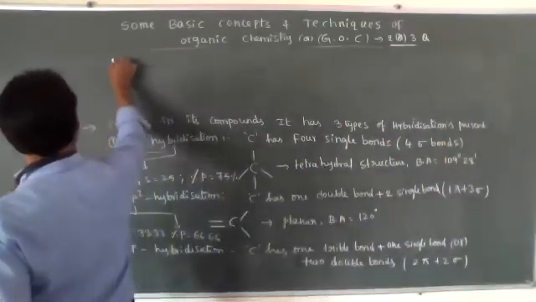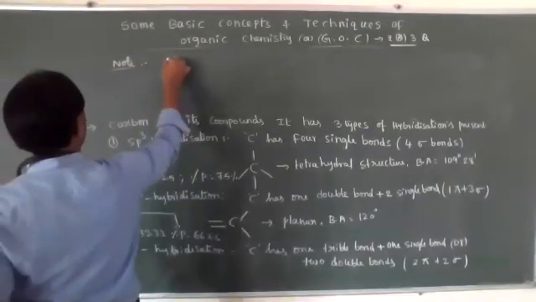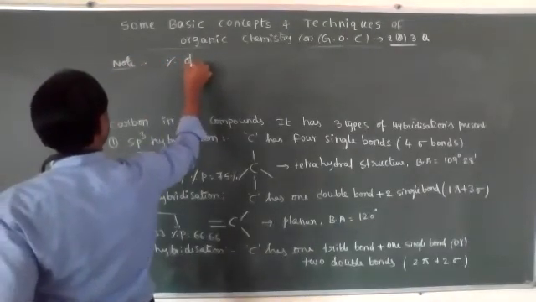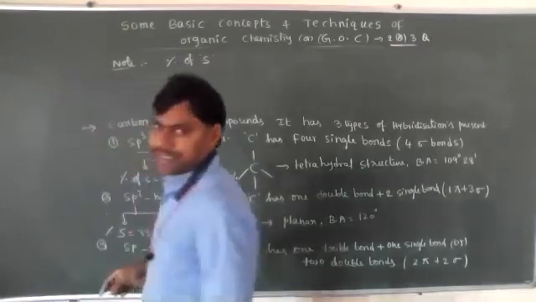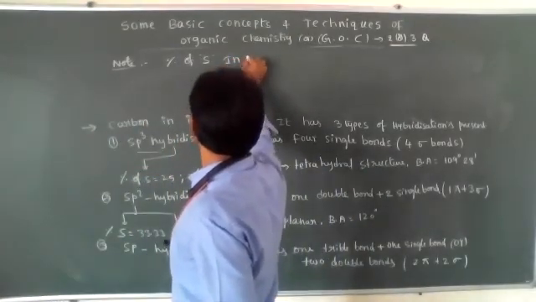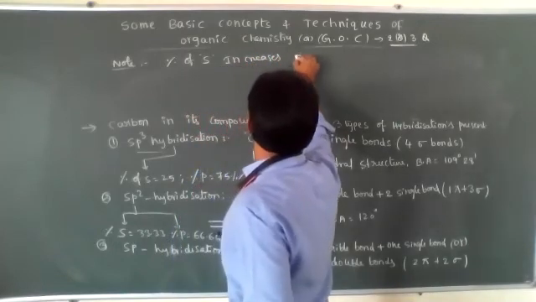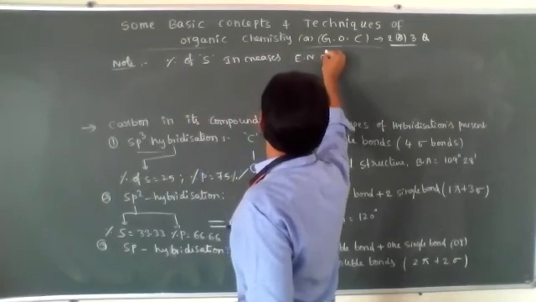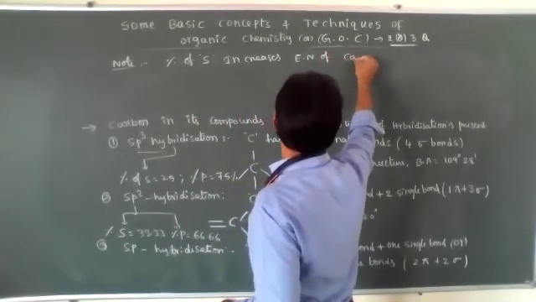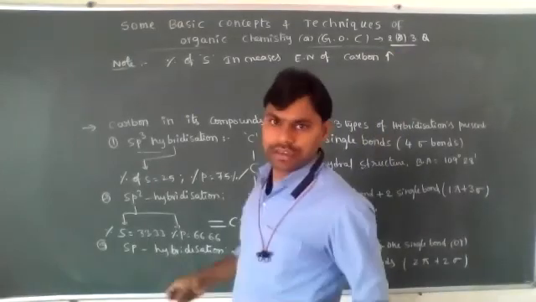As the percentage of S character increases, the electronegativity of carbon increases.